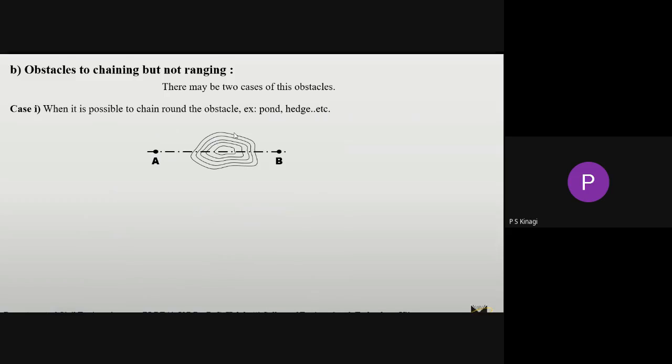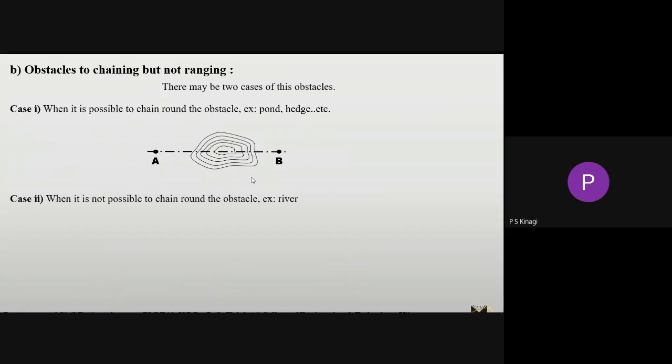Here this is our pond. This is the boundary of the pond. This is our chain line going from point A to point B. Here it is not possible to use the chain through the pond, but you can use the chain along the surrounding of the pond, because there is no pond there. This is the first case.